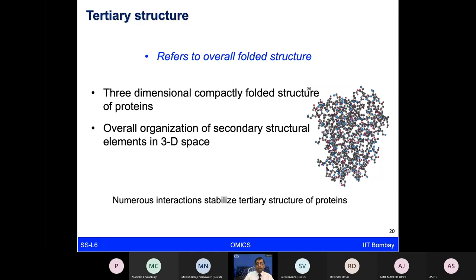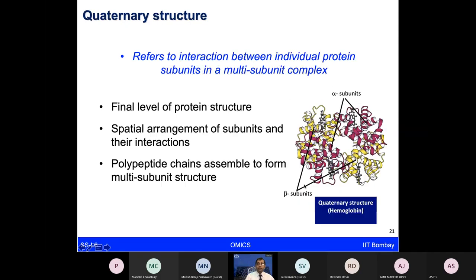Tertiary structure of proteins is actually the 3-dimensional folded structure of the protein. It shows the overall organization of the different types of interactions happening, and what the overall folded structure of the protein is. Many of this information can be obtained at the tertiary structure level. And finally, you see the quaternary structure, which shows various types of interactions between proteins, forming multi-subunit complexes. Hemoglobin is another classical example, where you can see 2 alpha subunits and 2 beta subunits, and how they form the spatial arrangements of these subunits and their interactions, forming this functional protein hemoglobin.